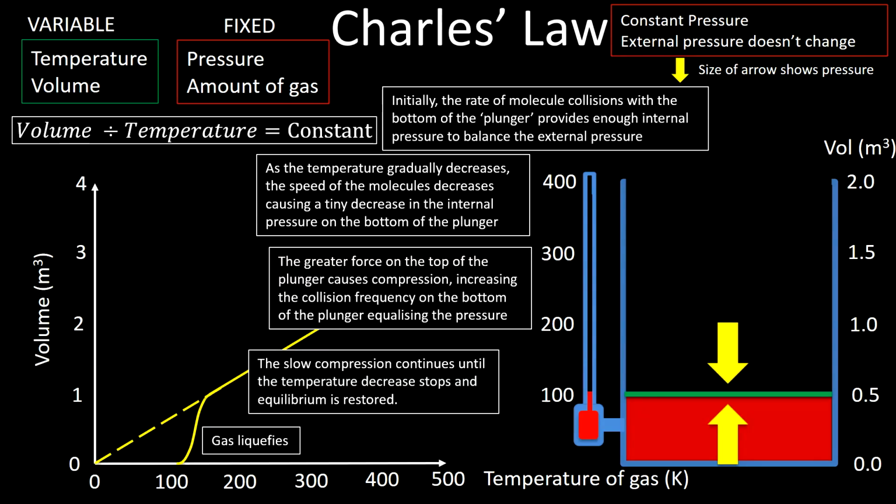Depending on which gas you use, you can get very close to this ideal behaviour. Some gases are more ideal than others. We're not really going to talk about exactly why that is now, but there are differences between the different gases. So some of them, obviously, as you know, will liquefy at a much higher temperature, some of them at a lower temperature. So that's how this experiment was used to actually find what we now define as absolute zero. Okay, so that's Charles's law.